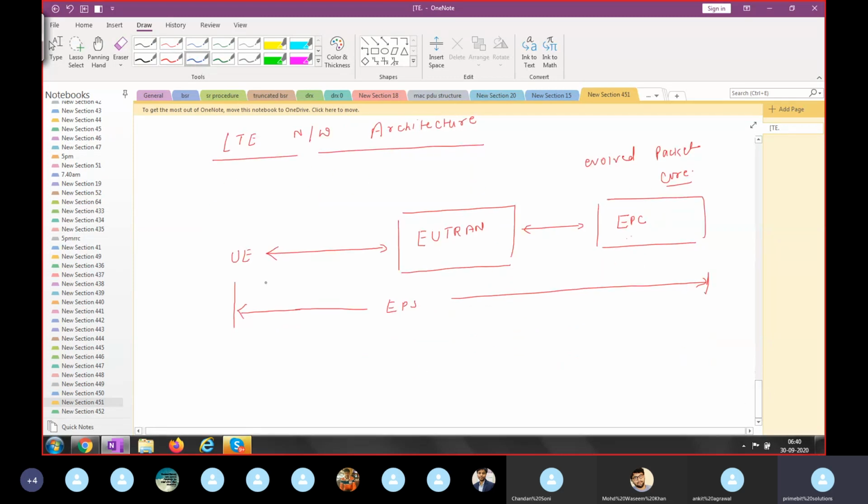More specifically, UE to E-UTRAN, the RAN, is actually the technology called LTE. And E-UTRAN to EPC is called SAE, System Architecture Evolution.